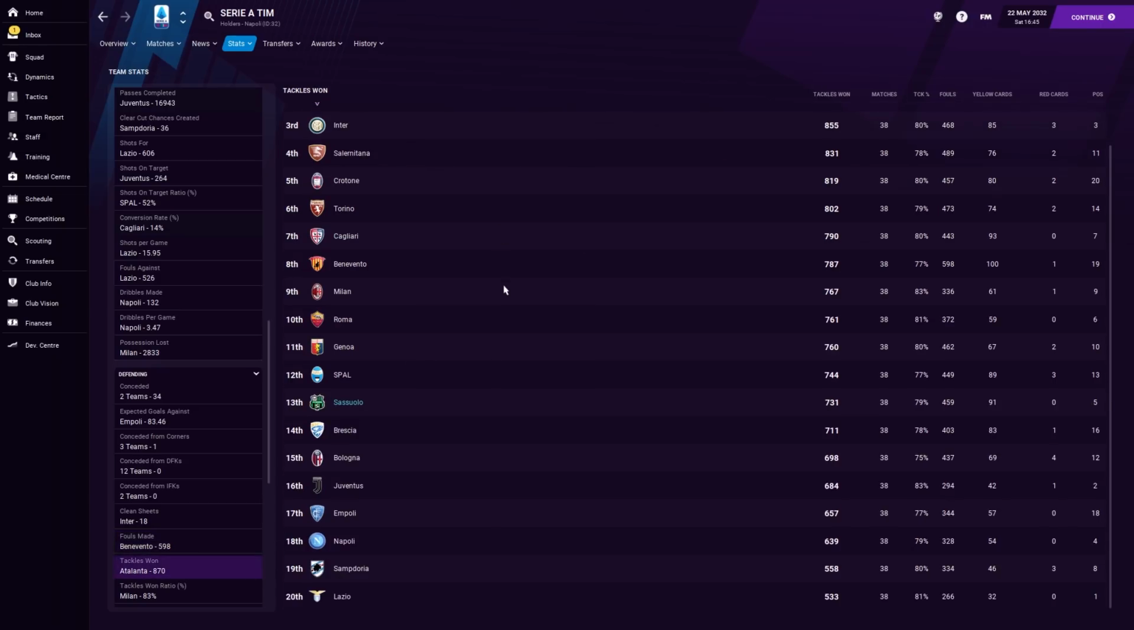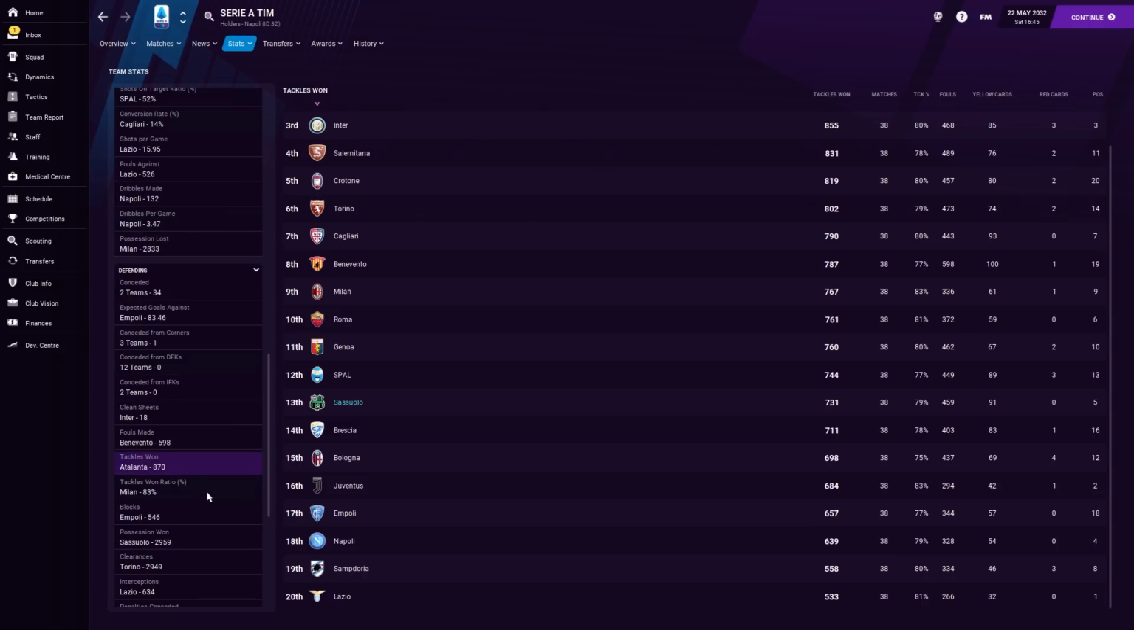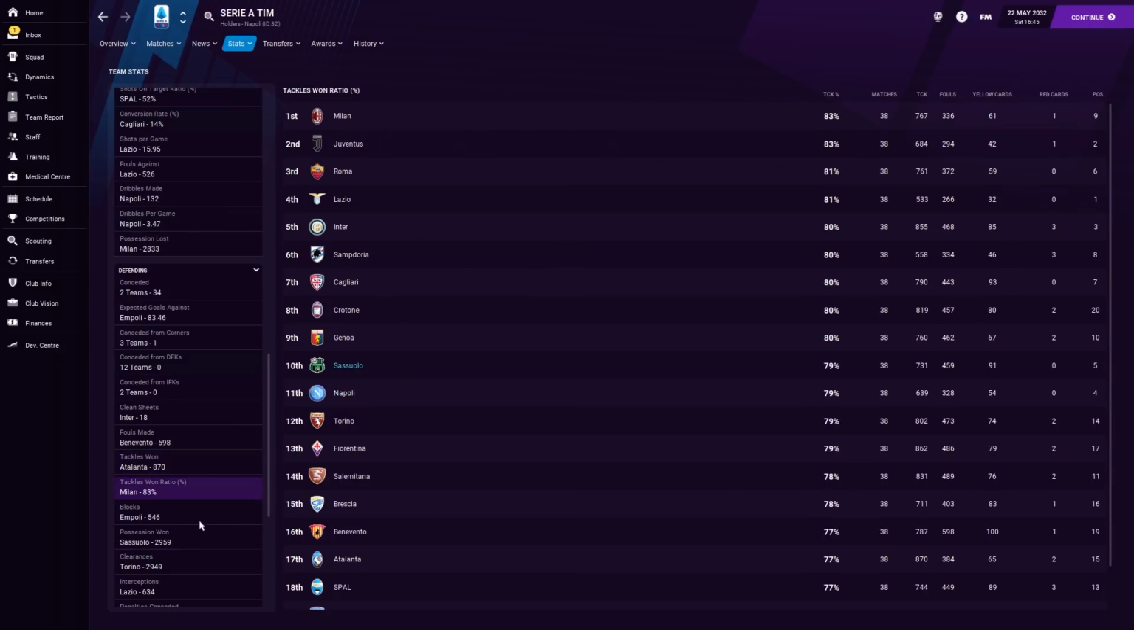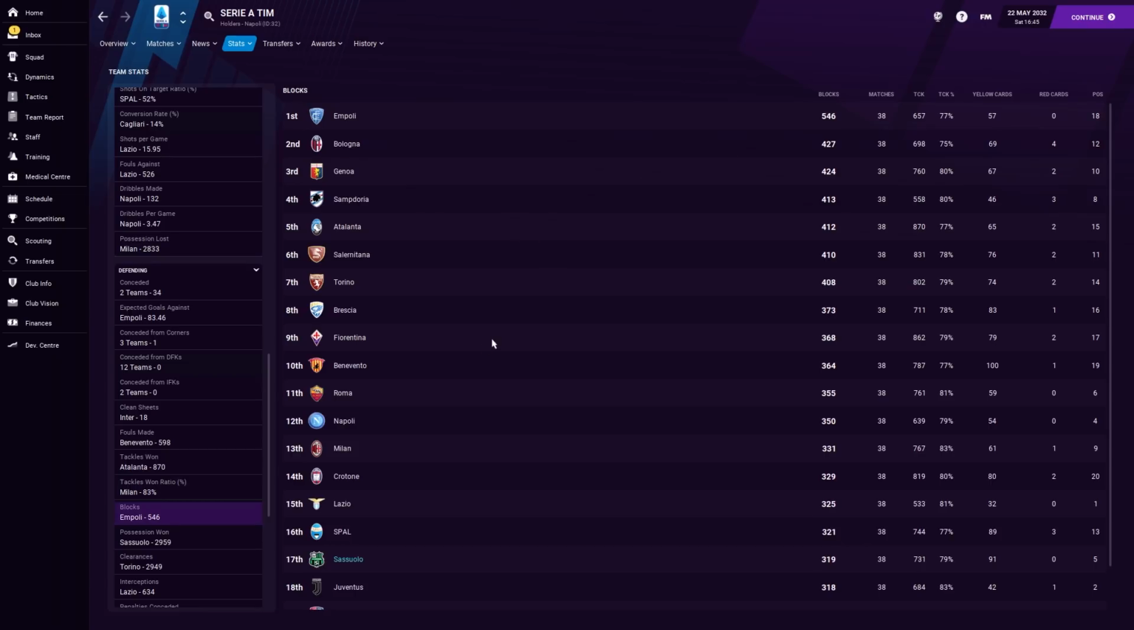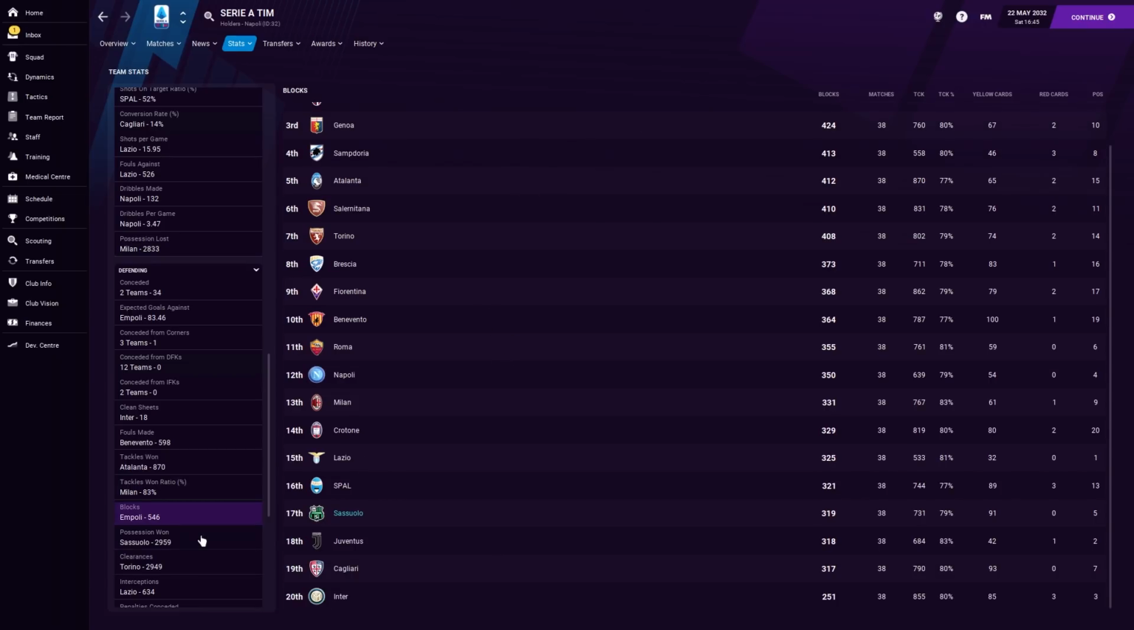Tackles won. Surprisingly kind of low, actually, considering our press, but that's just how it goes. Tackles won ratio, these things should definitely be worked out a little bit. Blocks, yeah, that doesn't surprise me, Empoli. The amount of blocks they were throwing on us. We haven't thrown a lot of blocks, in fairness.